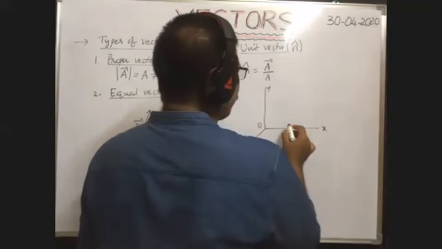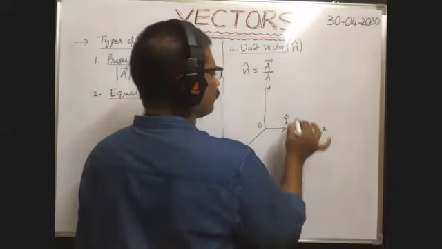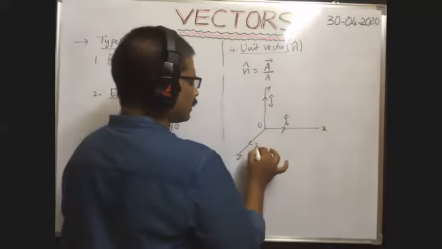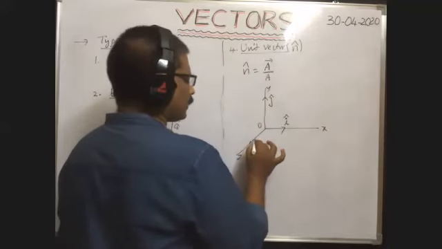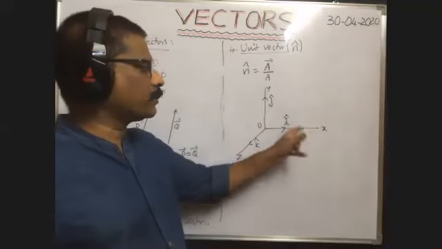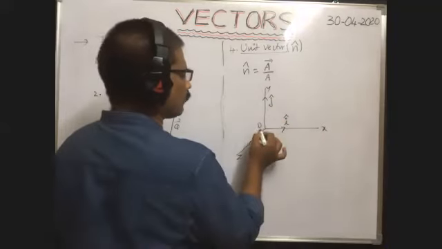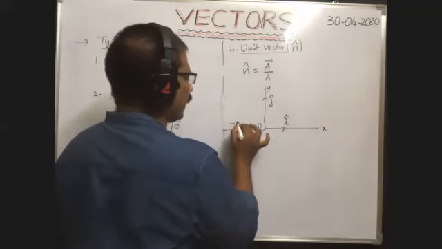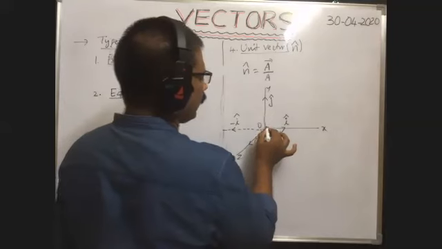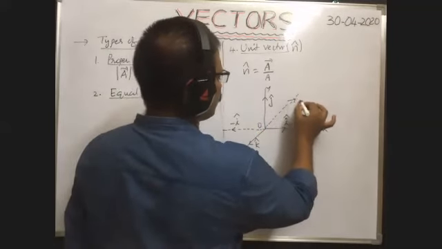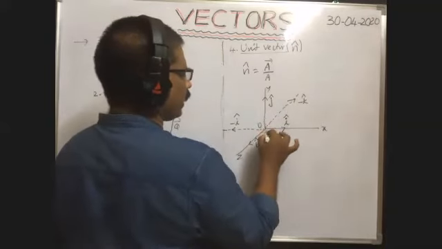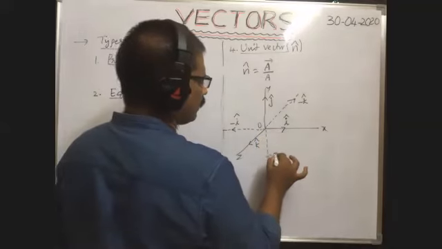The unit vector along the x-axis is represented with i cap, along the y-axis with j cap, and along the positive z-axis with k cap. Along the negative x-axis it is minus i cap, along negative z-axis minus k cap, and along negative y-axis minus j cap.